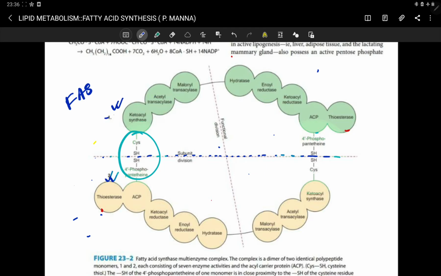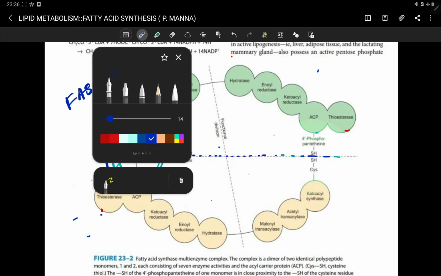So the upper subunit and the lower subunit of the fatty acid synthase complex dimer contribute to a single active site. This is one active site of this enzyme, and there is also another active site.